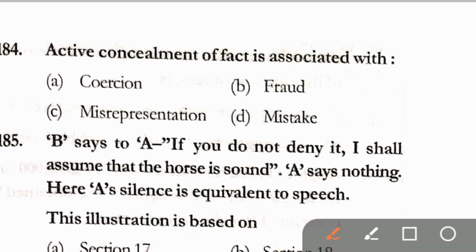Question number 184. Active concealment of fact is associated with coercion, fraud, misrepresentation, mistake. Correct answer here is option B, that is fraud.